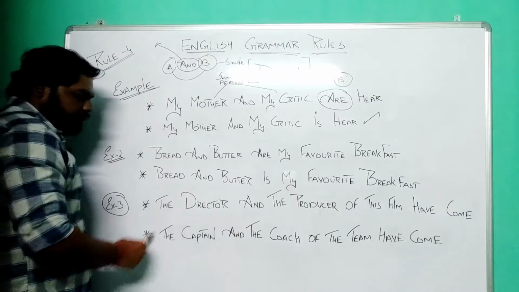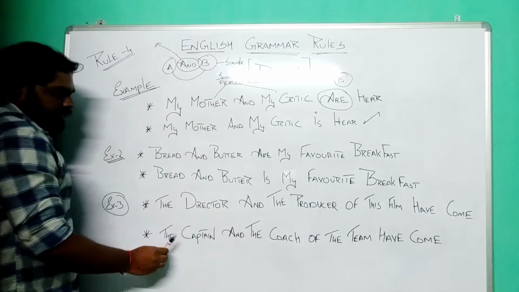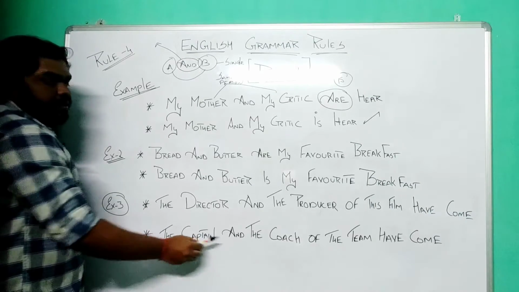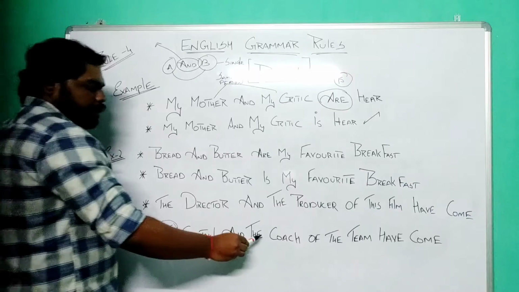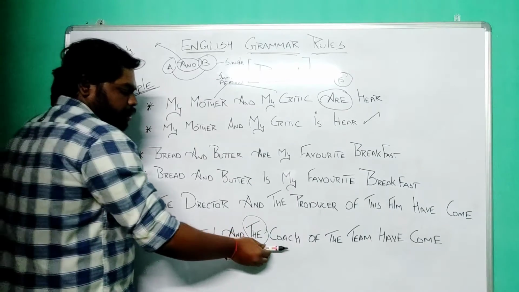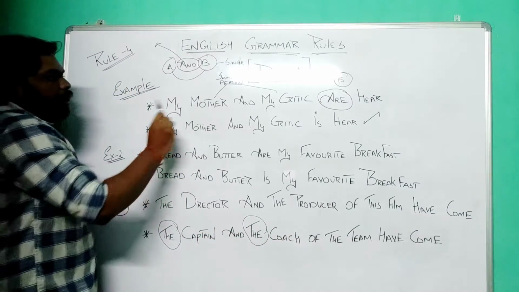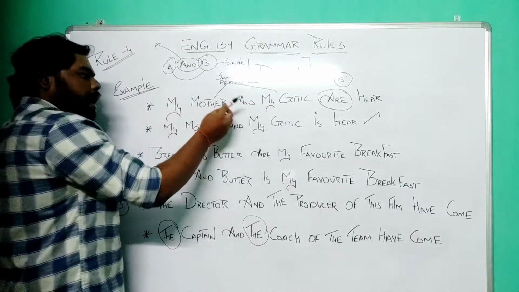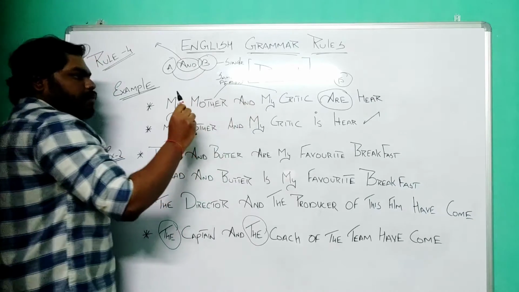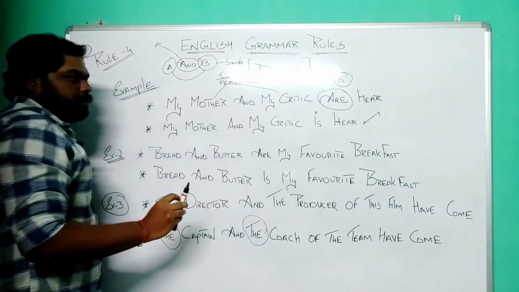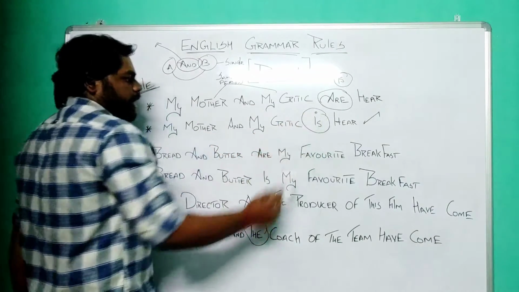So how do we differentiate that? We show a possessive adjective or an article before a subject, right? Here we are using an article. "The" is a definite article, so we are using the word to show that we are talking about the same person here. So according to the rule, if two singular subjects are representing the same person, and if they are connected with the word "and," we should use a singular verb, right? "My mother and my critic is here" will be the right form of the sentence.